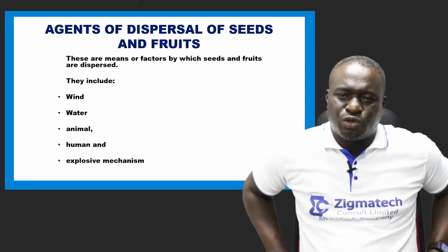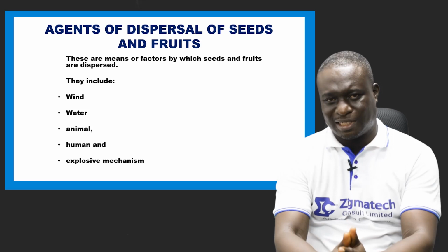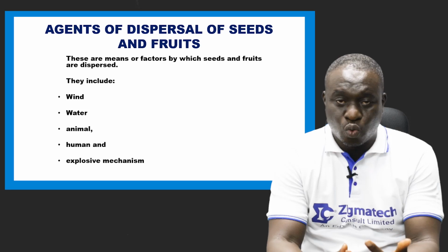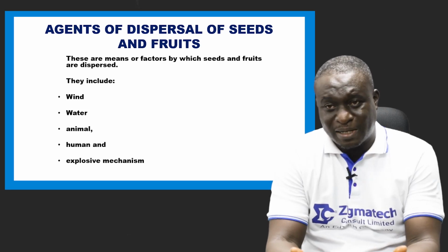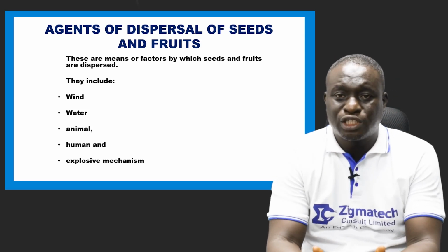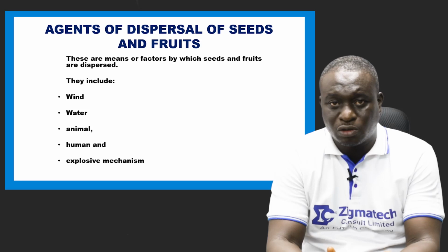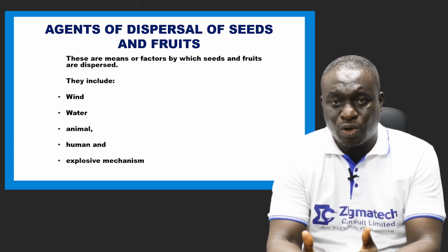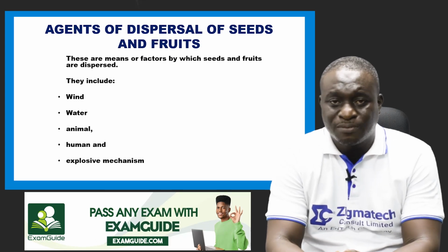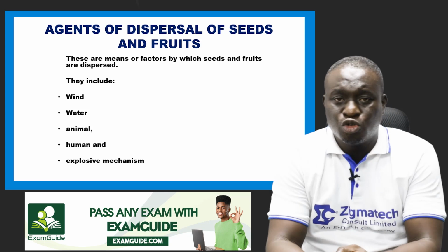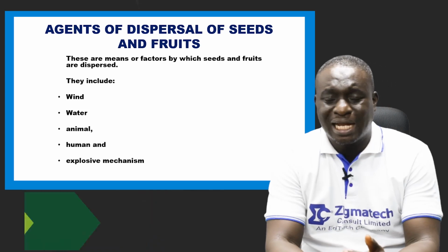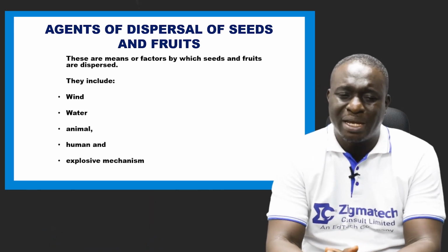Now, next to discuss is agents of dispersal. We have several agents of dispersal. When we say agents of dispersal, we are looking at factors or means through which these seeds are transferred from one place to another for germination to occur. We have several agents or factors, and they include wind, water, animals, humans, and one we call explosive mechanism.